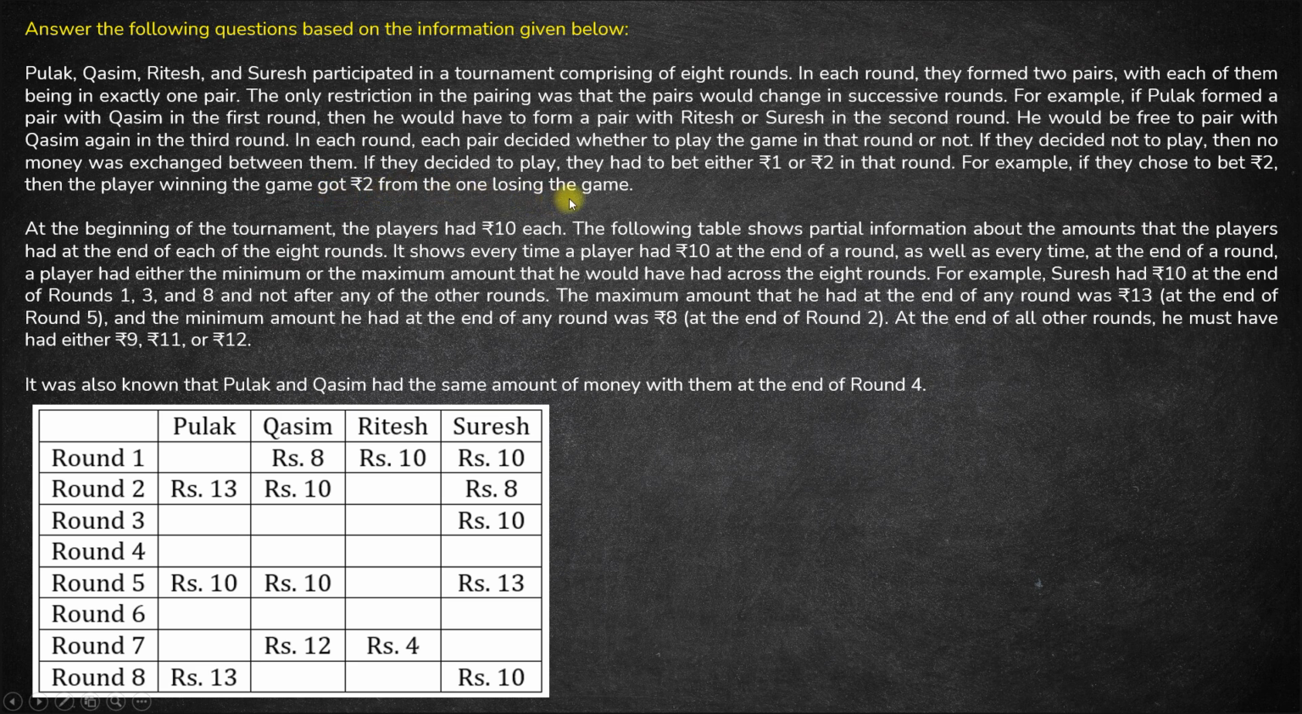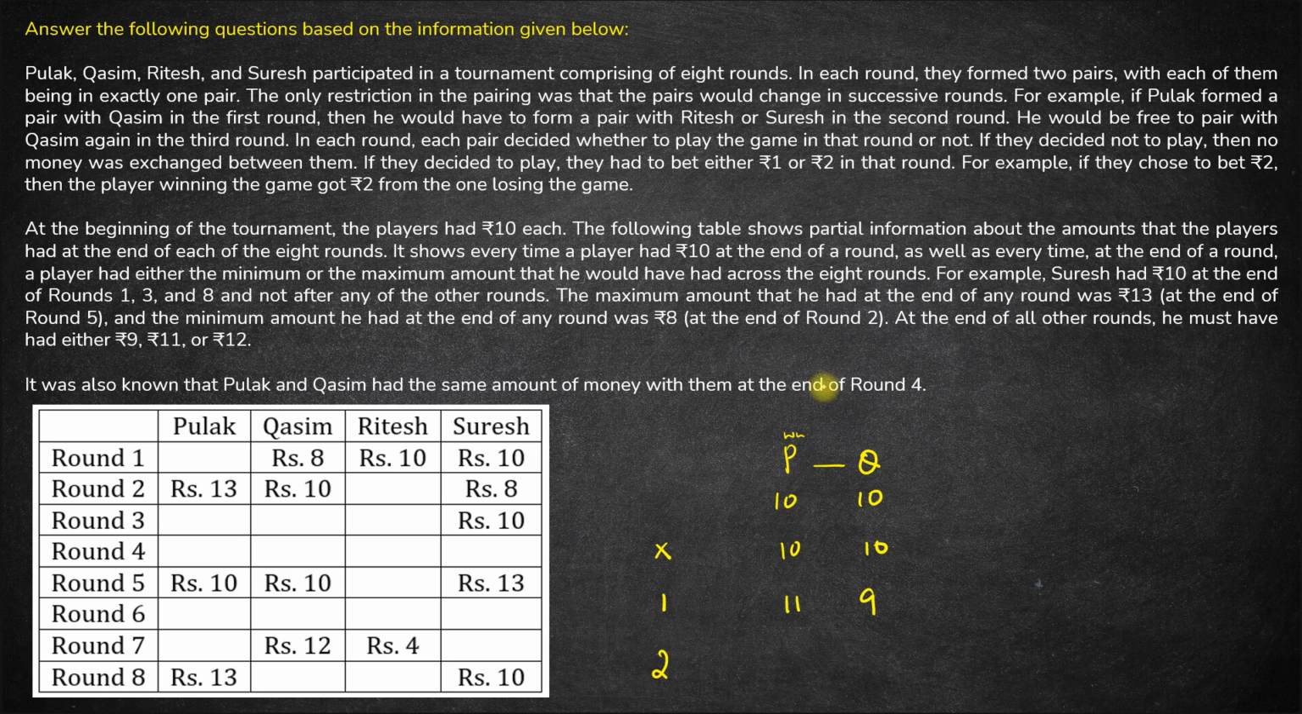So, for example, let's say P and Q are in a pair, right? And let's say they have 10 rupees initially. If they decide to not bet, then in the next round, there will be no exchange of money because they did not play the betting game. But if they decided to bet 1 rupee, so in this pair, if let's say P wins, what will happen now is Q will give 1 rupee to P. So P will get 11 and Q will be left with 9 rupees.